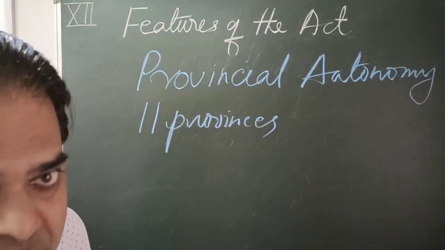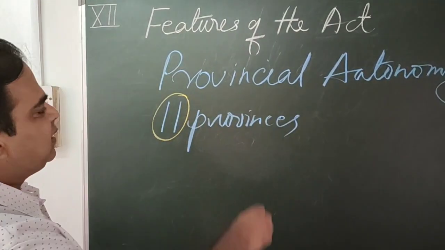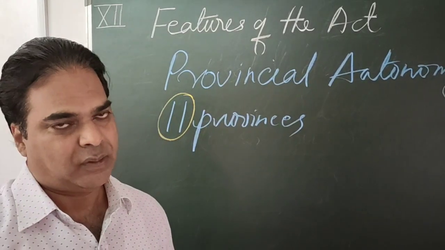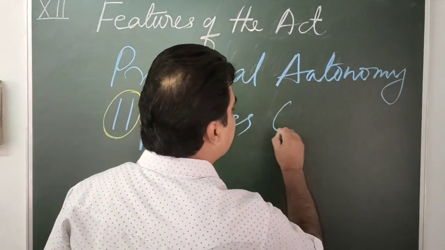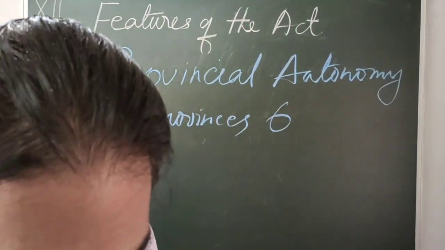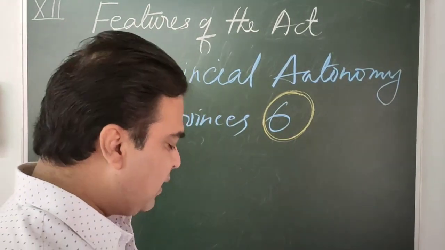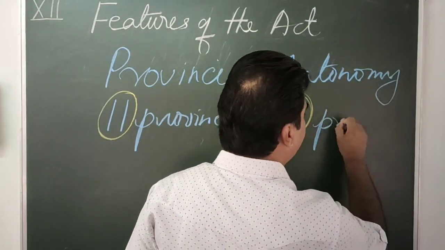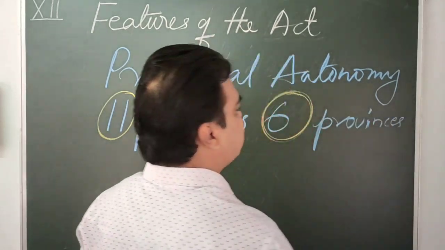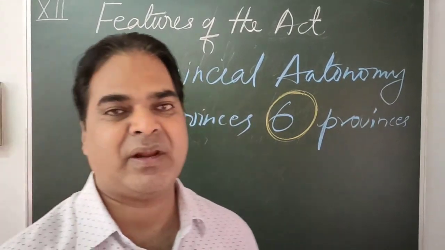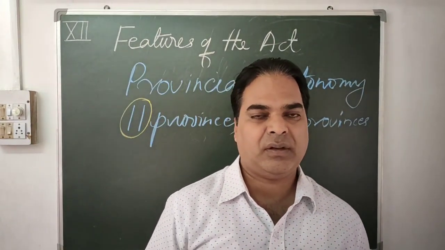Out of these 11 provinces, 6 provinces had a bicameral legislature.